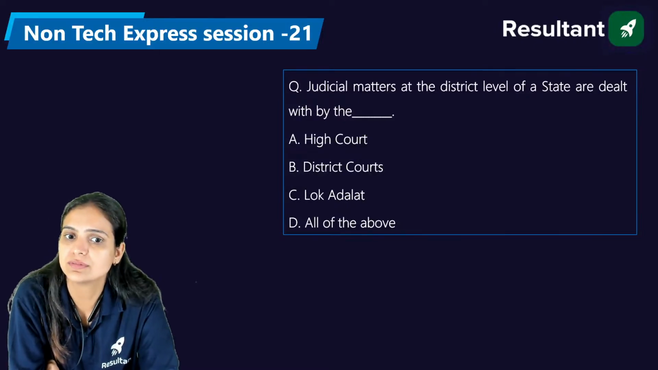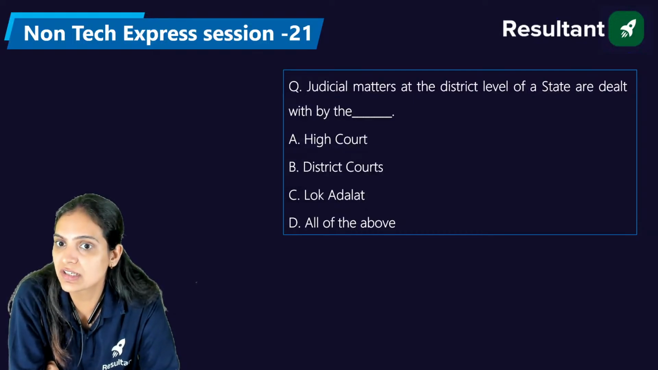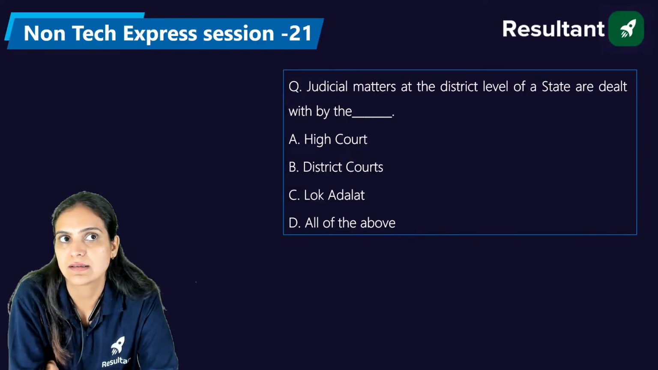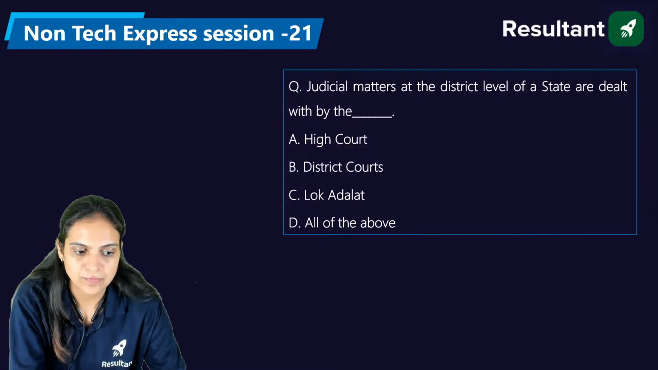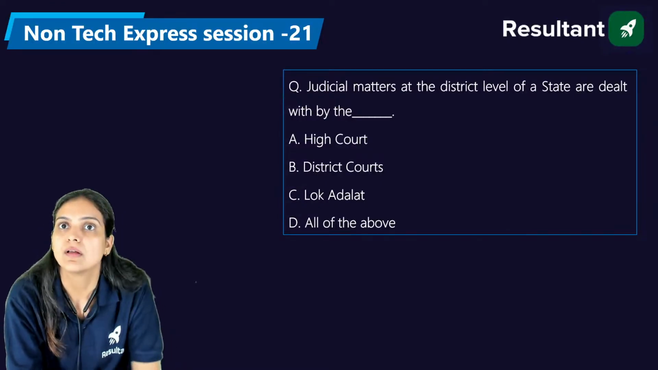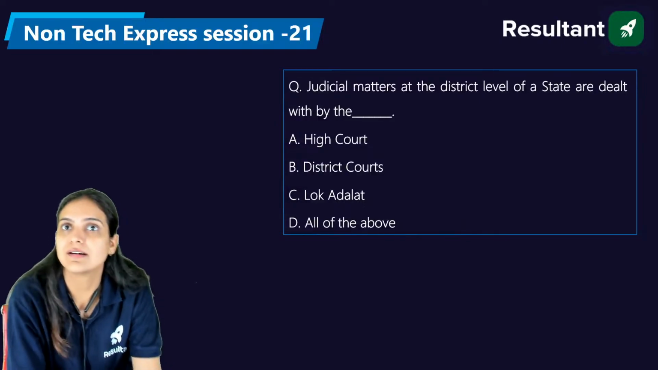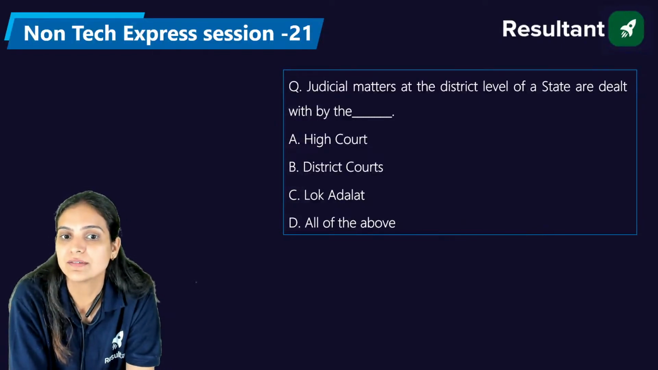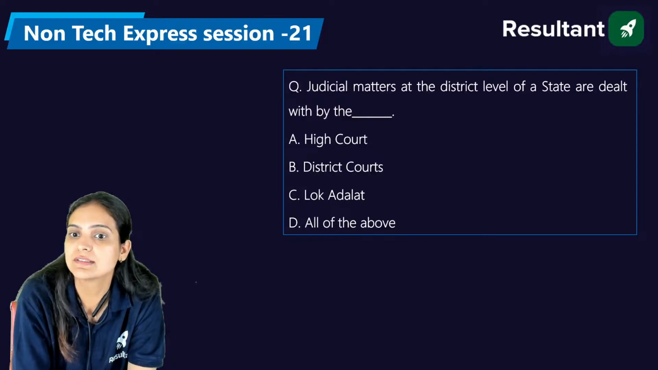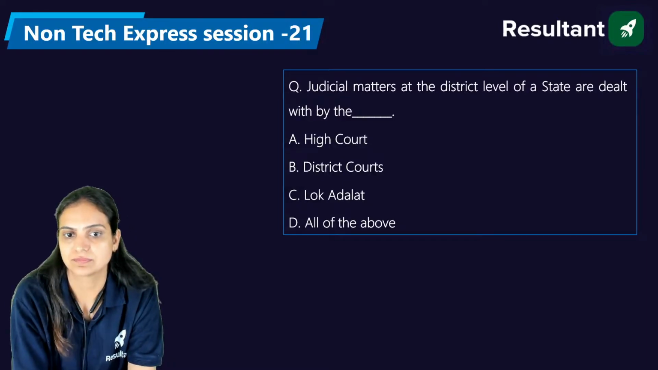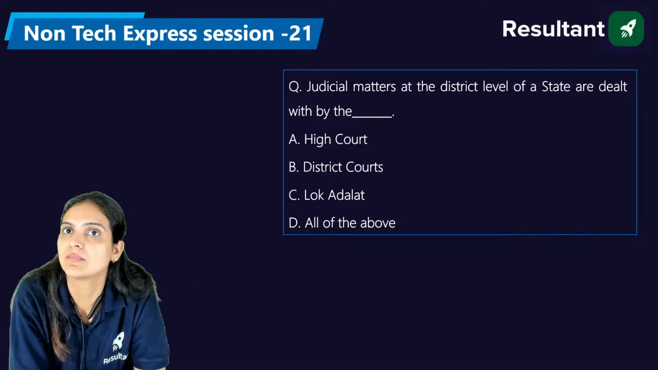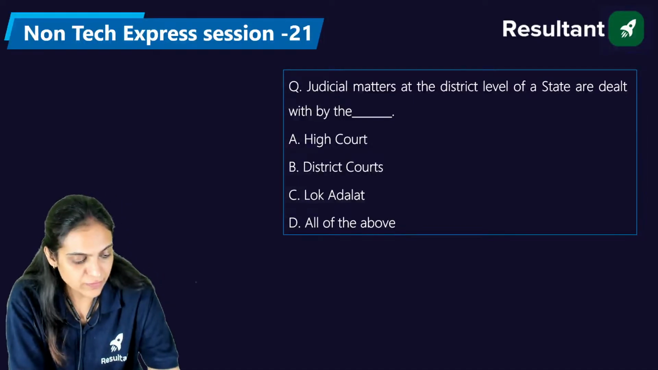All of the above. Judicial matters at the district level of a state. Are you sure? Devanshu says A. Sultanuddin is saying it's B. Okay, what about others? Very good, Venkat. Very nice.